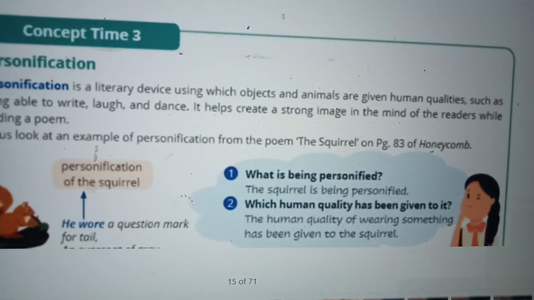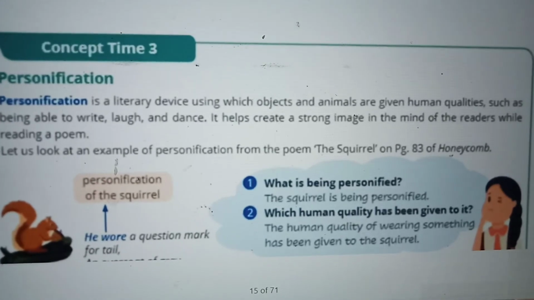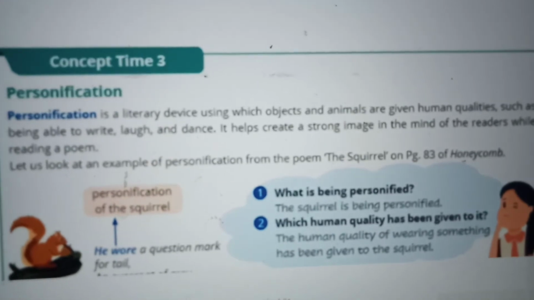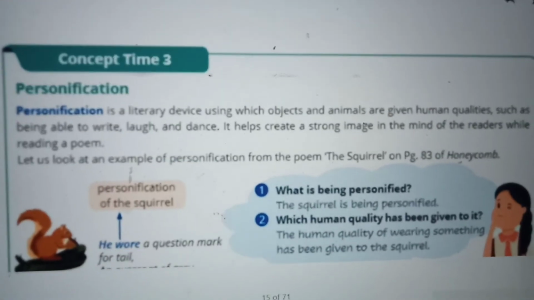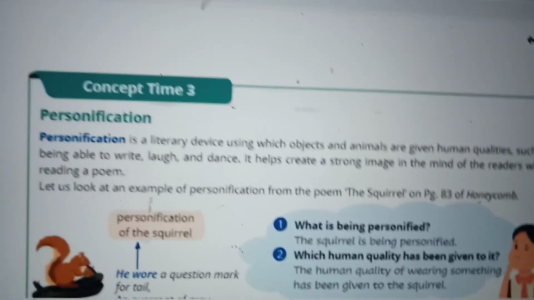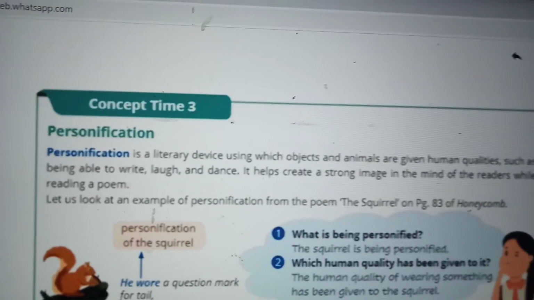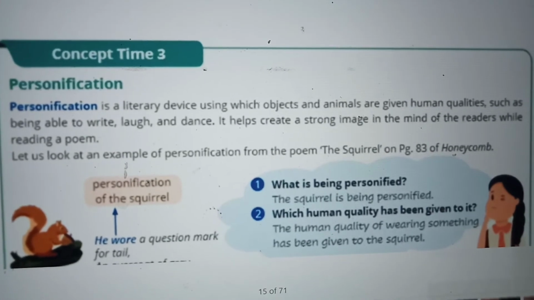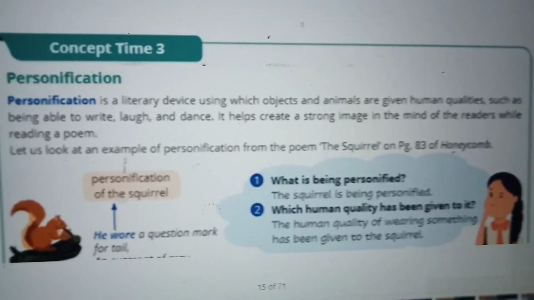It helps to create a strong image in the mind. Just to create an image, that is the main thing. In your mind, you should imagine something happening. That is what the poem should create. Without seeing pictures, when we read the poem, we should create that image in the mind of the readers while reading a poem.